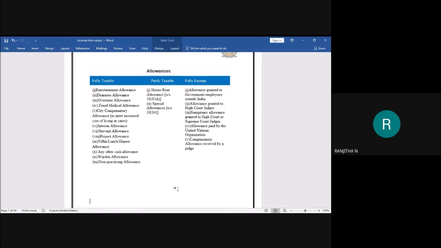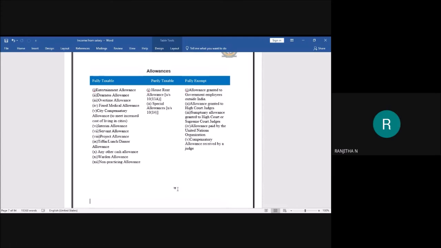Okay. Next, tiffin, lunch, dinner allowances. Even you may receive the allowances related to breakfast, lunch, tiffin, dinner, etc. Such allowances are also taxable under the head allowances. Any other cash allowances. If you are receiving any other allowances in the form of cash, it is also taxable. It is fully taxable.